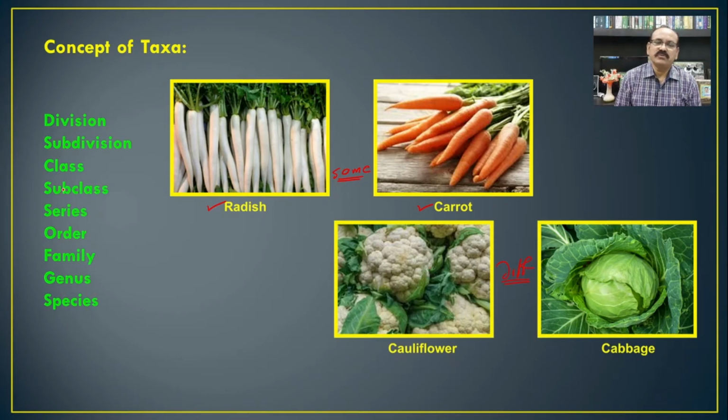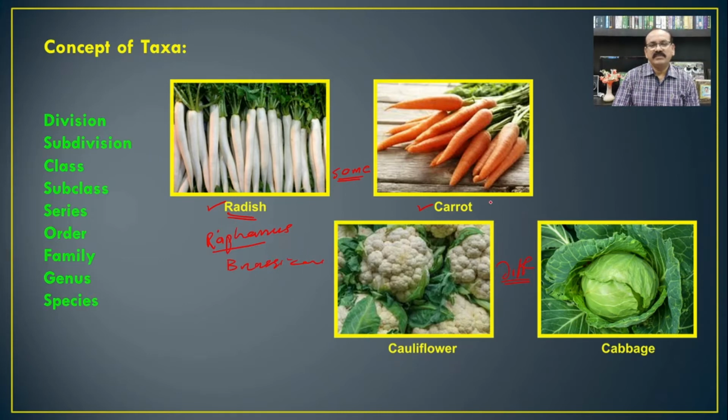But if you see through the taxonomist's eye, then you will find that the radish has the botanical name Raphanus sativus, from the family Brassicaceae. Here Raphanus is a generic name and its family is Brassicaceae.